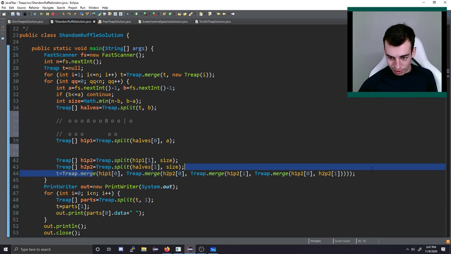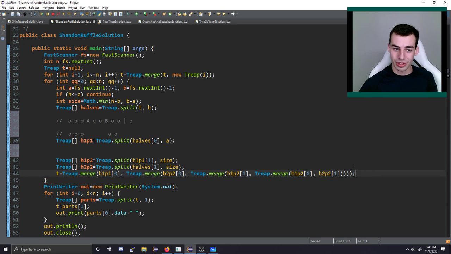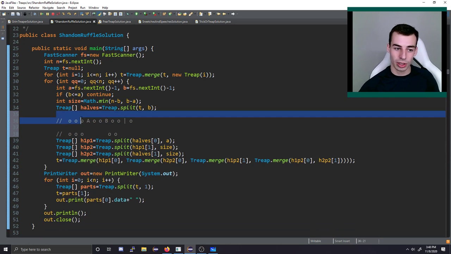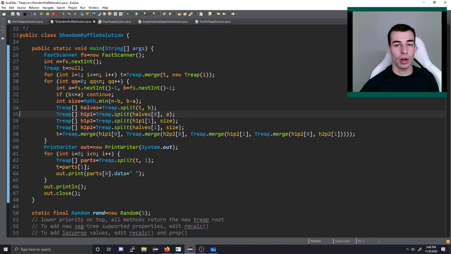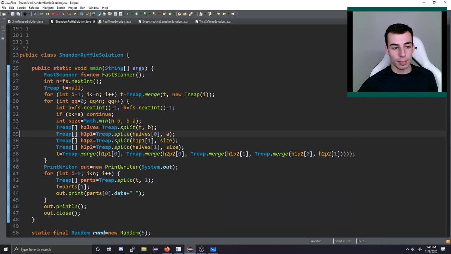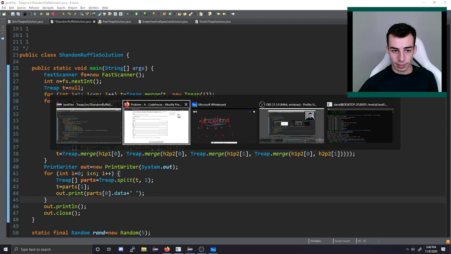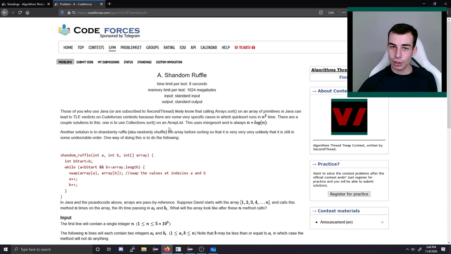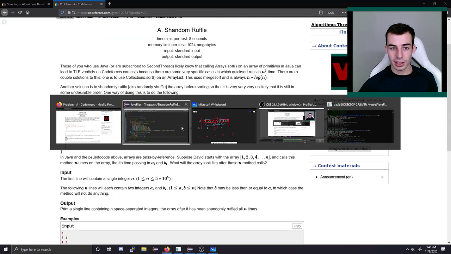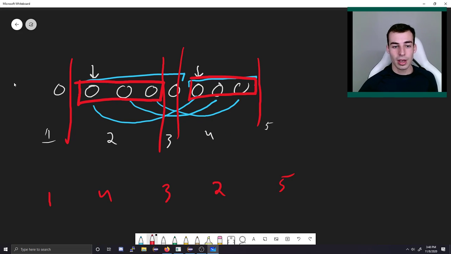And then finally, we merge everything back together very carefully in the correct order. So it's a lot of, be careful with your merging, be careful when you draw stuff out. And this is a working way of doing it. I'm sure there are other ways of doing it as well. Finally, at the end, we just print what it looks like. So yeah, that's the idea behind Shandom Ruffle. Basically, the important part is if you go back to the picture, you need to cut it up into your 5 different pieces and then swap pieces 2 and 4. So you need to be able to do that with the Treap using splits and merges.